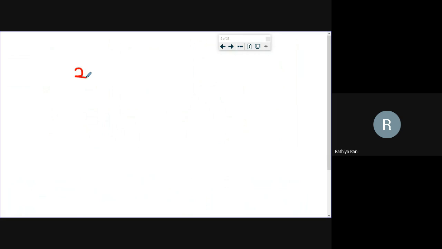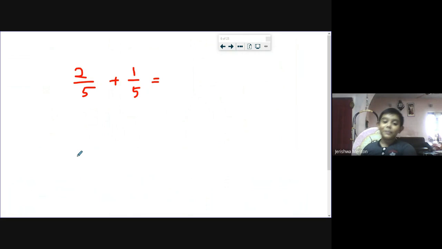So let me give a small question: 2 by 5 plus 1 by 5. This is very simple, right? Is this a hard question? No, ma'am. This is the easiest question. But we are going to draw a diagram. We should first draw a box and then cut it into 5 pieces because the denominator is 5, and then we should add 2 and 1, and that's the answer. We should shade the total amount of parts.